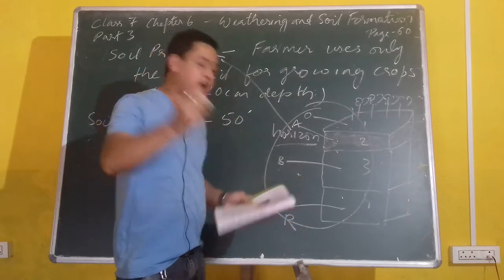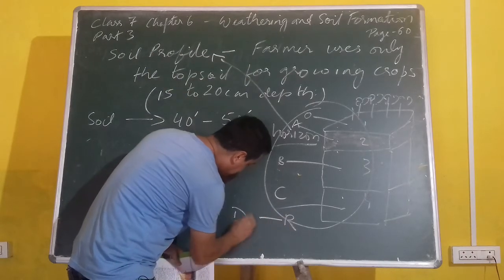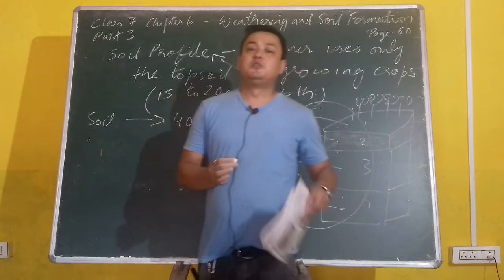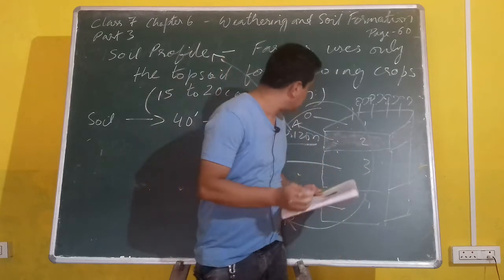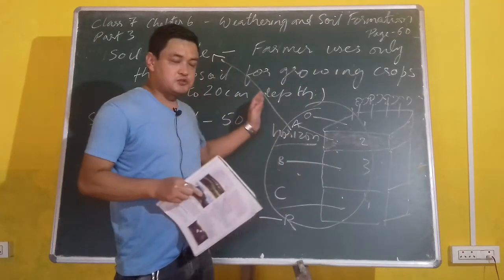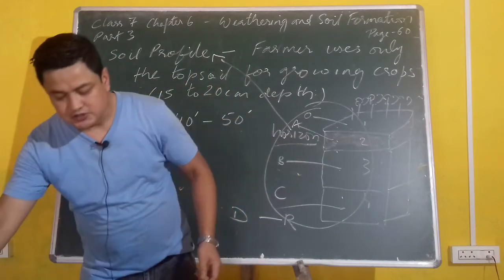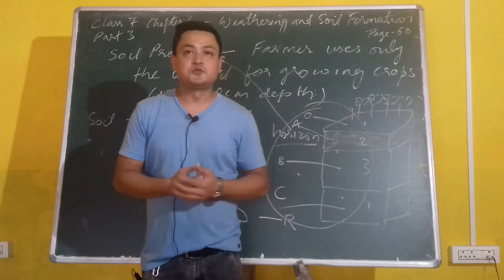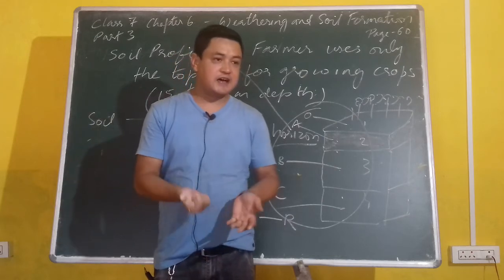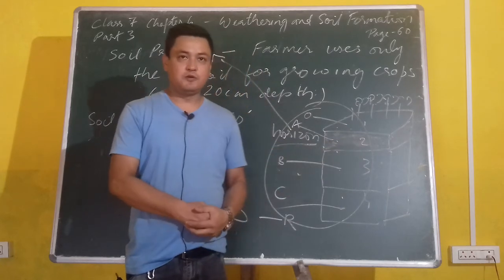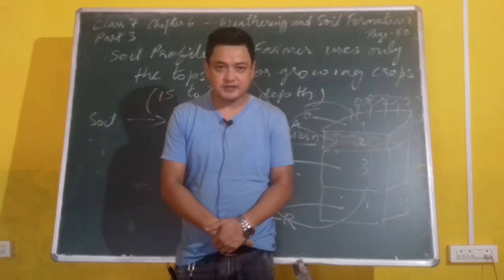In some books you will find the R is also named as D horizon. Remember that. So with this, I have completed the soil profile as well as the soil and factors affecting soil formation. In the next class, I will be discussing the different layers in detail. Thank you for listening. Have a good day.